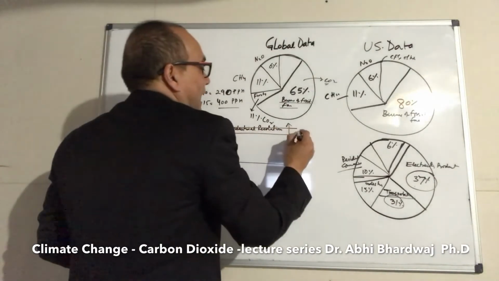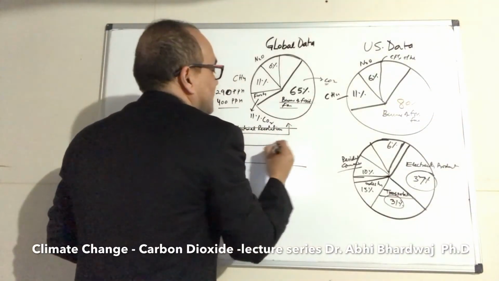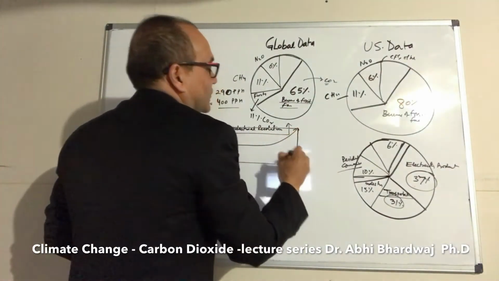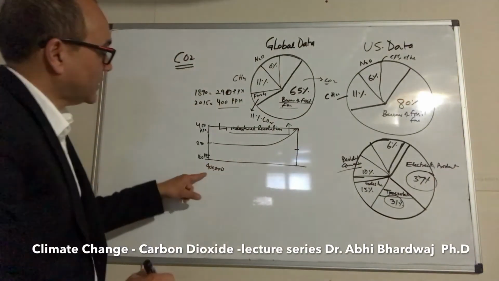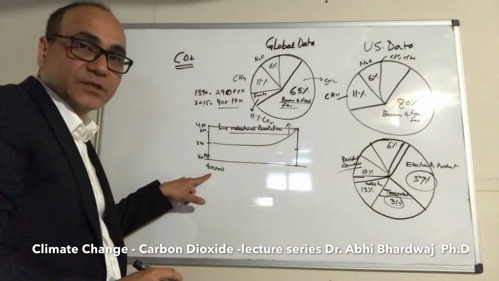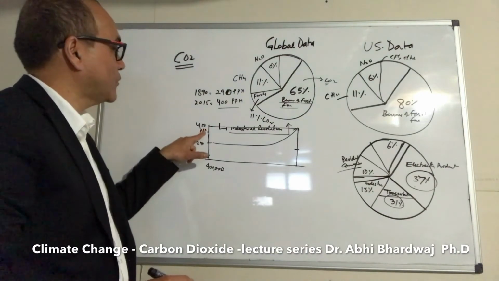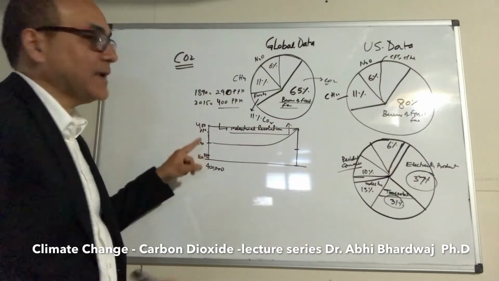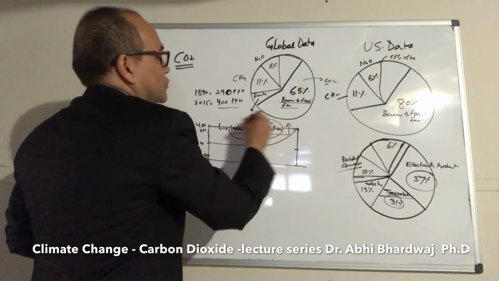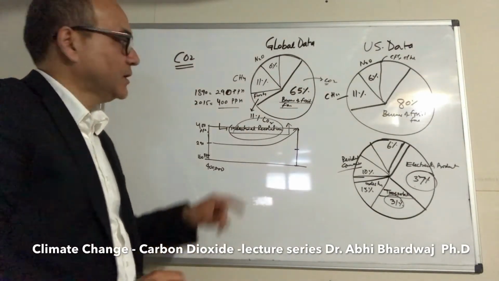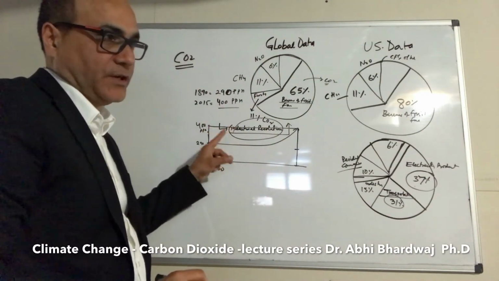We have never ever seen such a rise in history, not only of mankind. If you go back 400,000 years, it was 160 parts per million, much lower than what we have today. And what led to this is mostly the Industrial Revolution, so that is the major contributor.